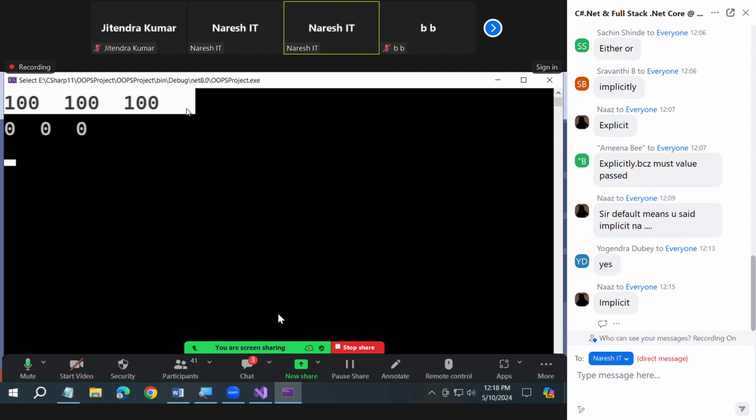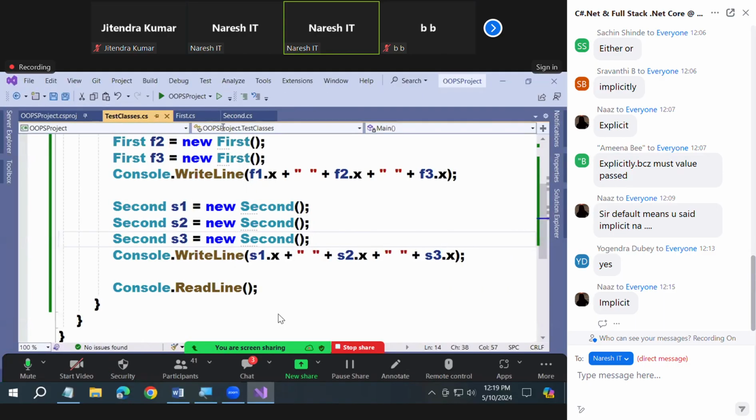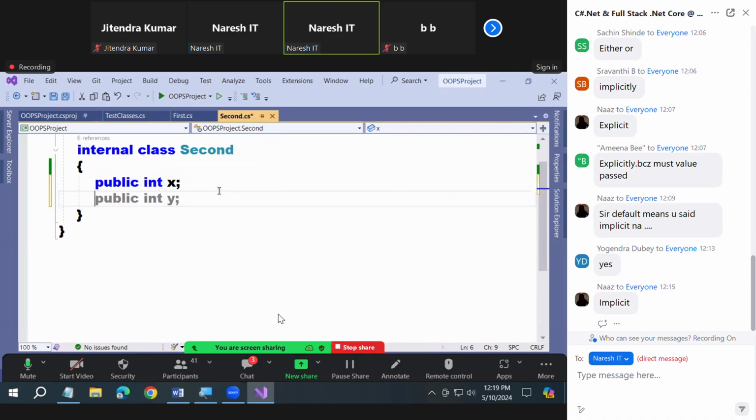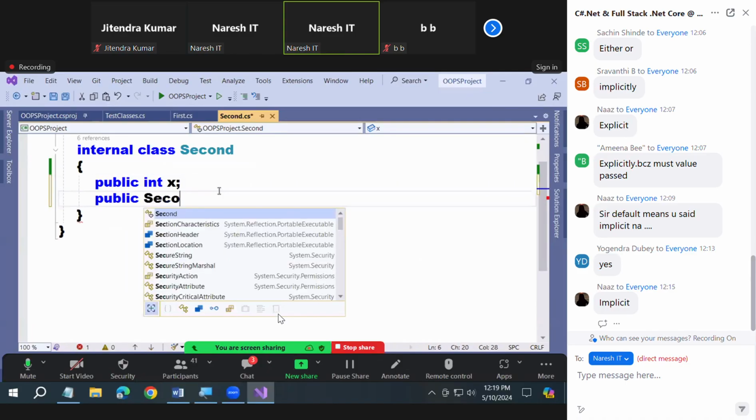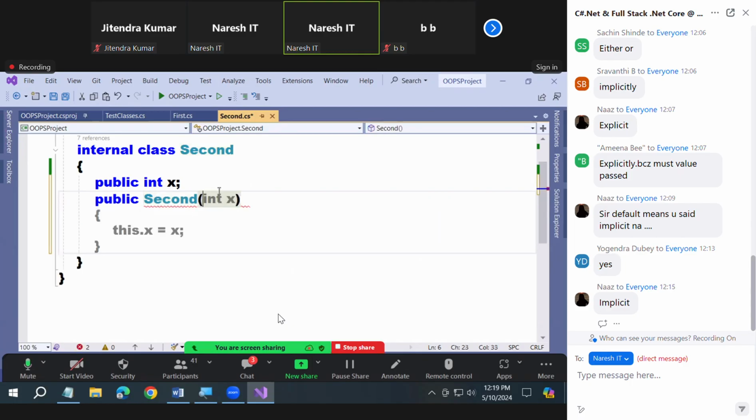Did you catch my point? This is why you are required to define constructors on your own. How do you define a constructor on your own? Come on, let's join class second. Define a constructor on your own. And remember, 99% of the times what we define is parameterized only, not default. Why define default here? If I don't define it, default is also there. So writing default doesn't make sense. What is defined? Parameterized. So let's go for a parameterized constructor now.